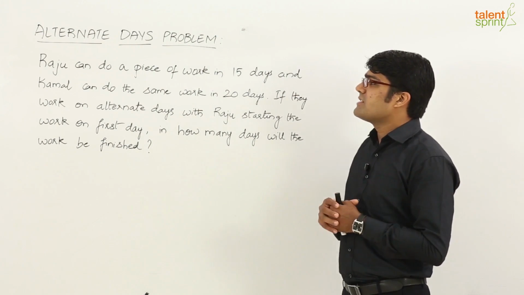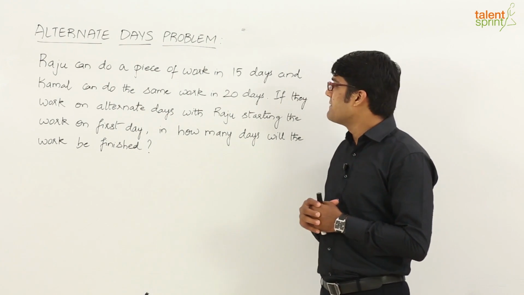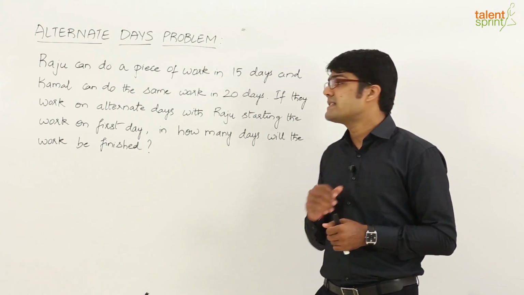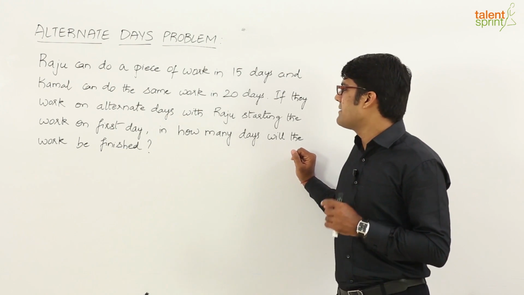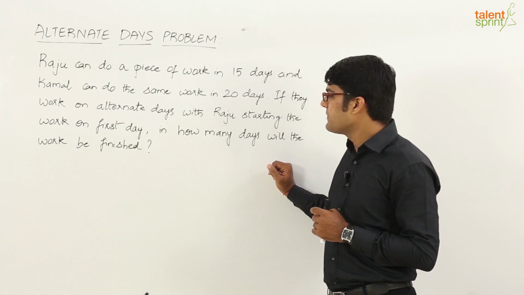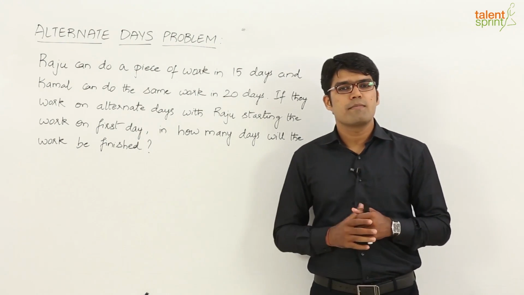The question says Raju can do a piece of work in 15 days and Kamal can do the same work in 20 days. If they work on alternate days with Raju starting the work on the first day, then in how many days will the work be finished?